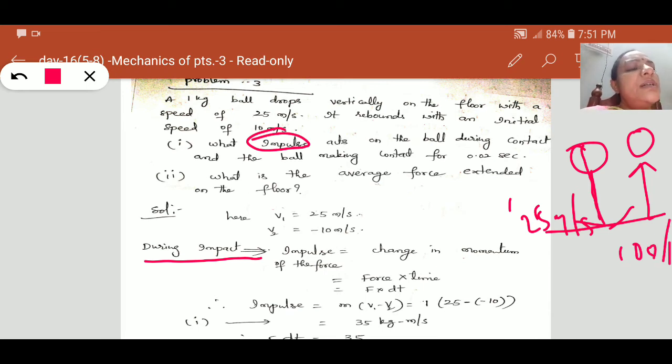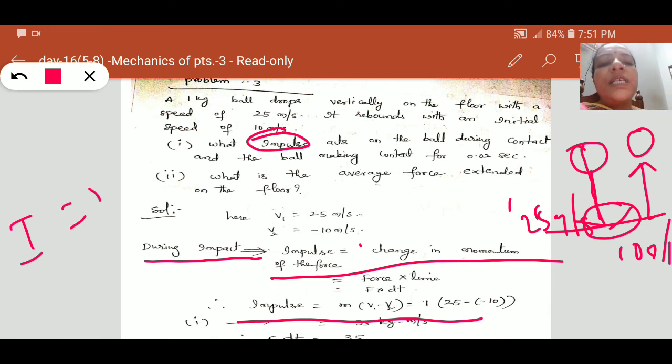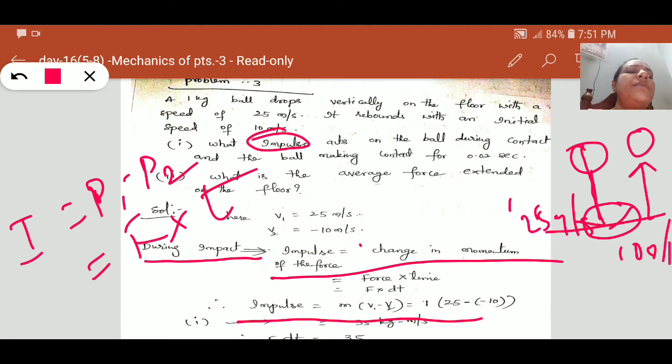So due to the contact between floor and ball, the impulsive force can be equal to the change in momentum, that is p1 minus p2, which must be equal to force into time. So this is the impulse equation.